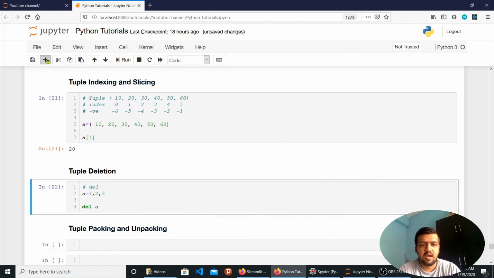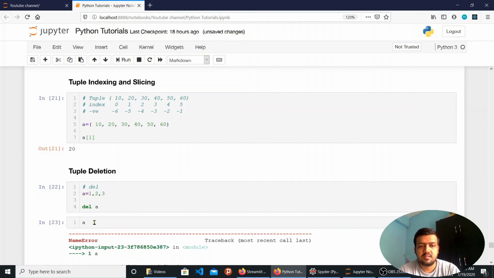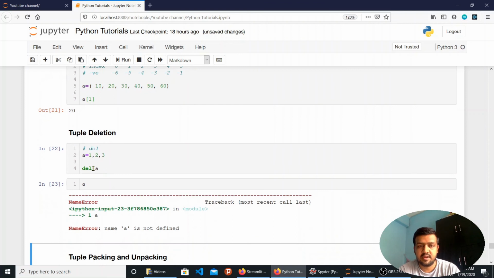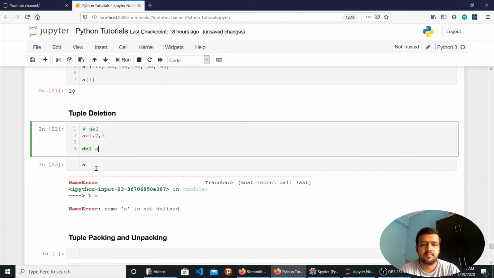I can do it using the del keyword, followed by whatever your tuple name is. Now I cannot access the value of a because I have already deleted the tuple. It gives me a name error that a is not defined, because if you are deleting something, then you cannot use that value, right? This deletion is done from the memory, so if the memory is deleted, then you cannot access that value, because the contents are also deleted.